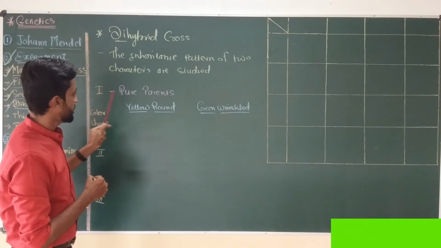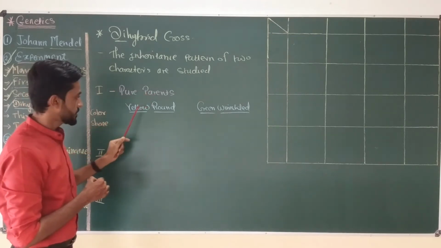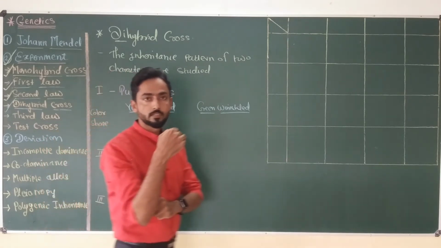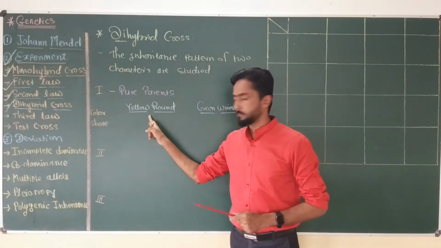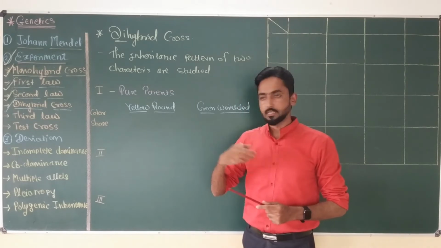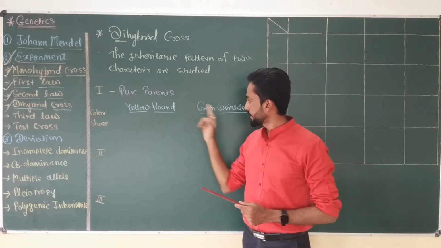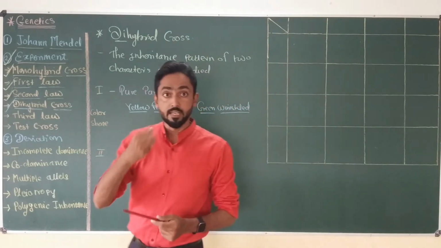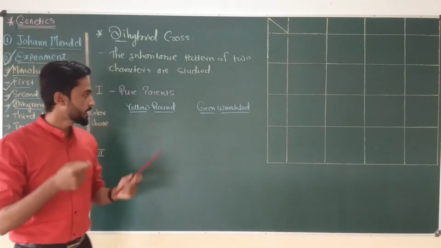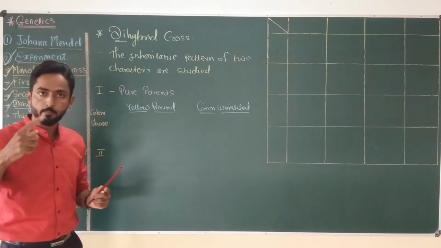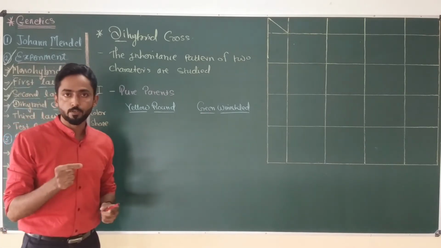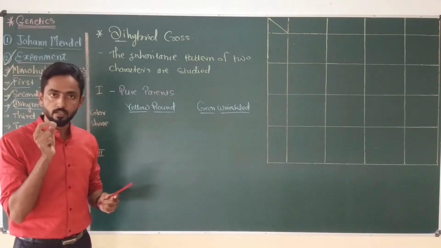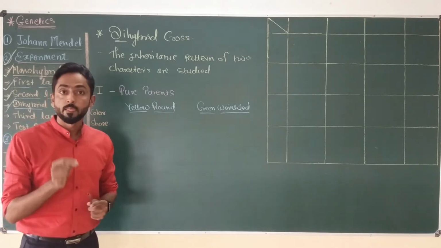So in the first step, Mendel selected pure parents, that is the yellow round parent and the green wrinkled parent. How did he know that the parent is pure? For that purpose, Mendel allowed selfing in these two parents and continued for three generations, and he found that yellow round produced yellow round plants and green wrinkled produced green wrinkled plants up to three generations, due to which Mendel concluded that both of these are pure parents.